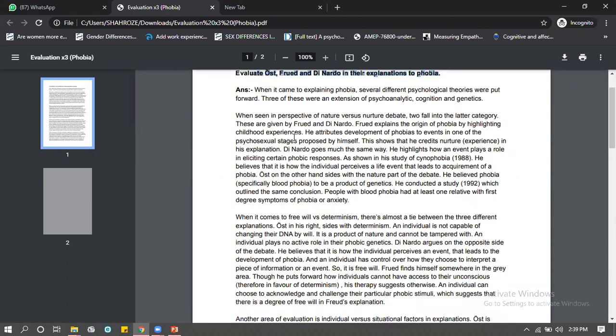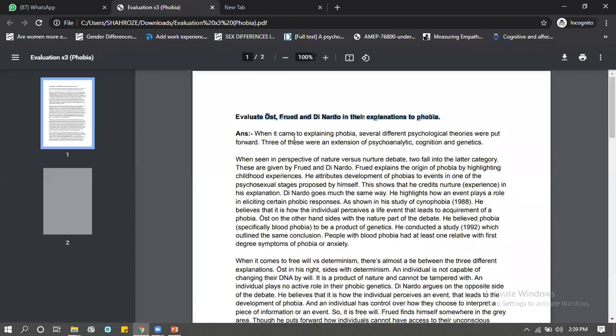The reason why I'm discussing it over here is because it is a very, very good answer. A few things are lacking, but the basic question is you have studied Proust, you have studied Freud, and you studied Leonardo, and they all have theories of why people develop phobias, right? Over here, we're not asking for summaries. Over here, we're asking to evaluate them. And this question in the exam, if it comes, is always 10 marks. So you're supposed to write 4 evaluation points.